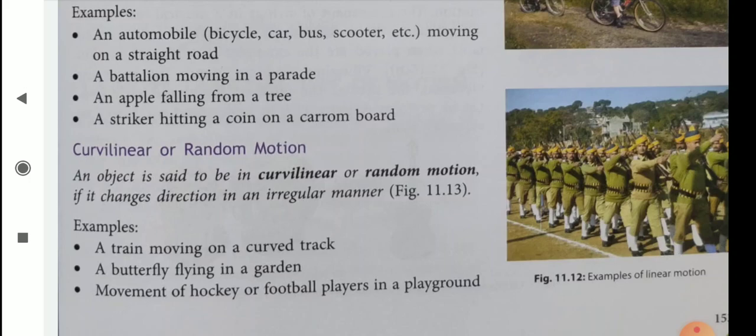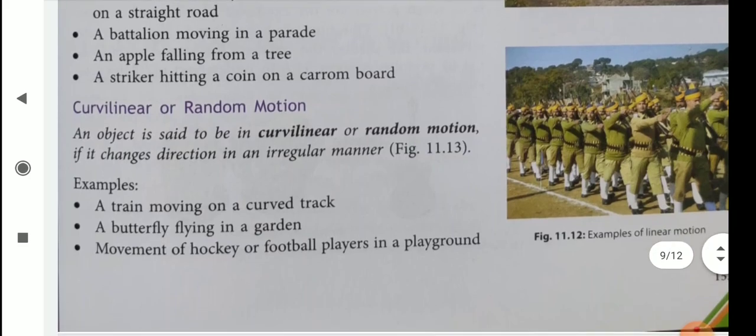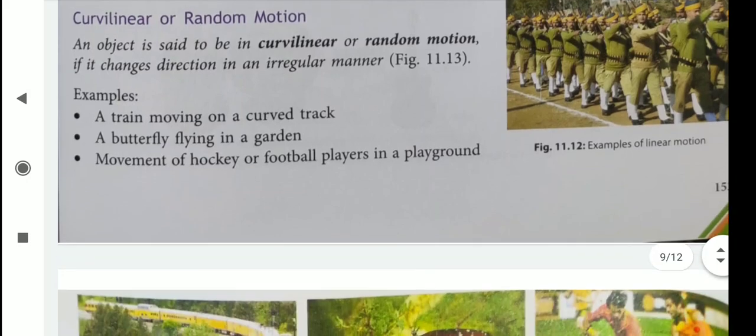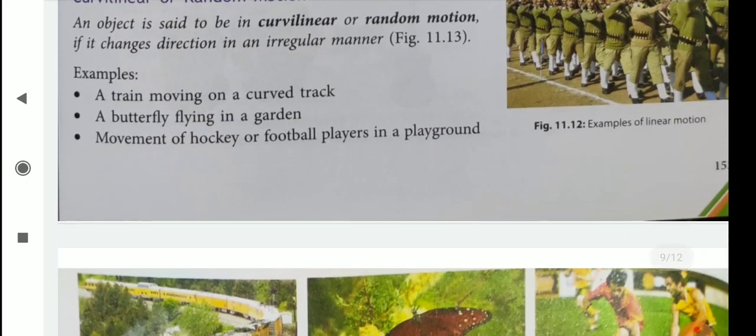An object is said to be in curvilinear or random motion if it changes direction in an irregular manner. For example, a train moving on a curved track, a butterfly moving in a garden, movement of hockey or football players in a playground.